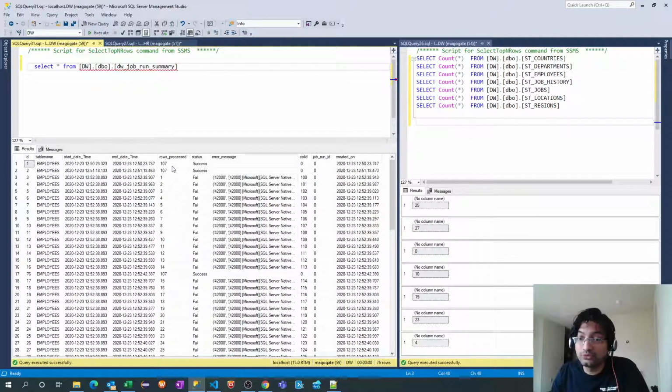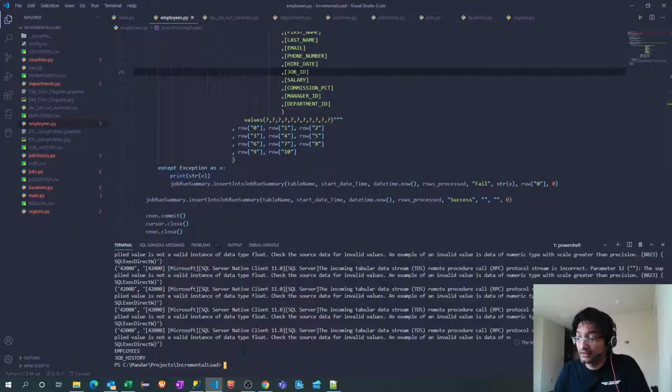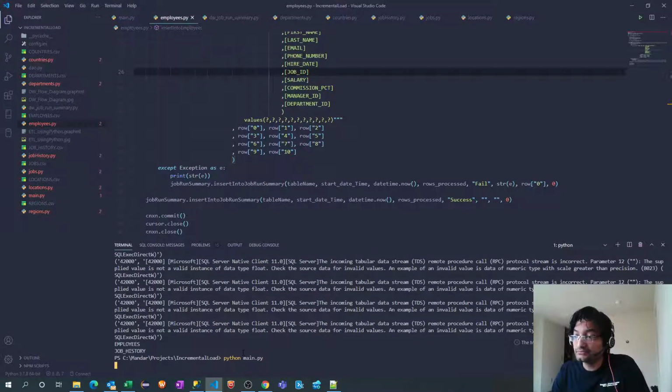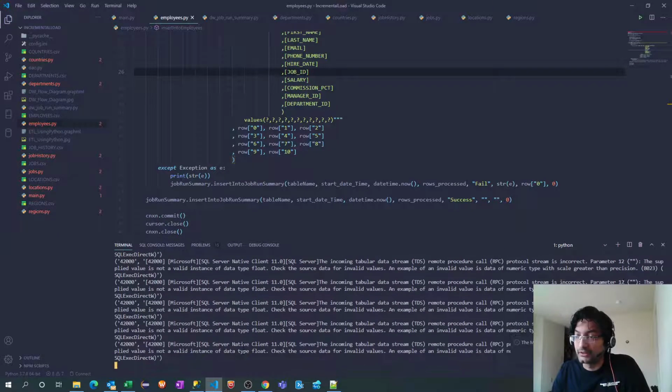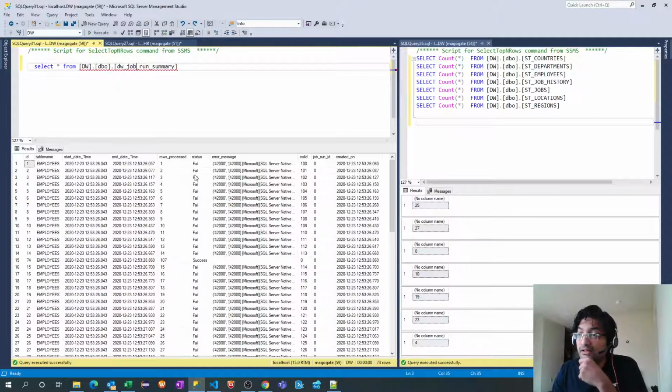Okay, so these were the first two runs. That is fine. There are other failures, but see, there is another success, a third success. Why is that happening? So let's figure it out. I will truncate the table. If I run it, there are no records. If I run it here, there is a failure, and the remaining tables are getting loaded. For the employees table we have a failure, but there is again a success message.